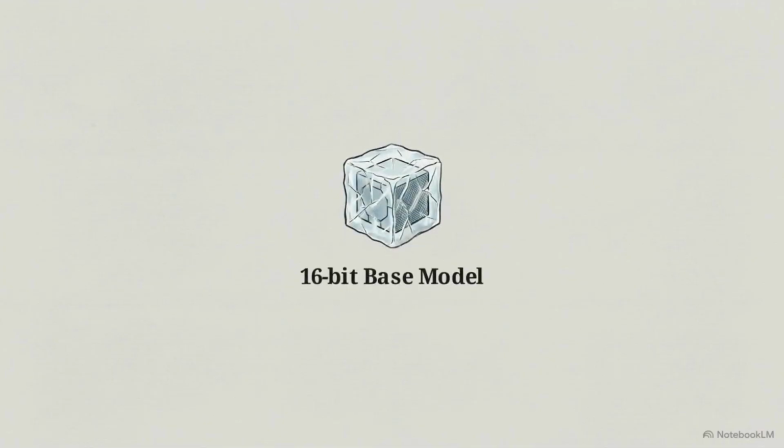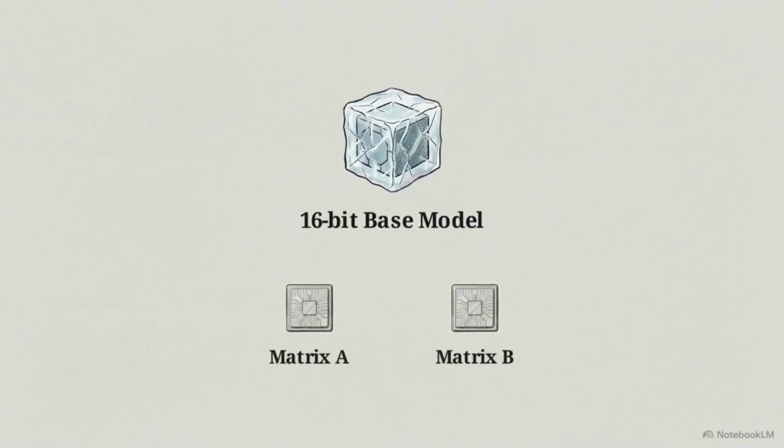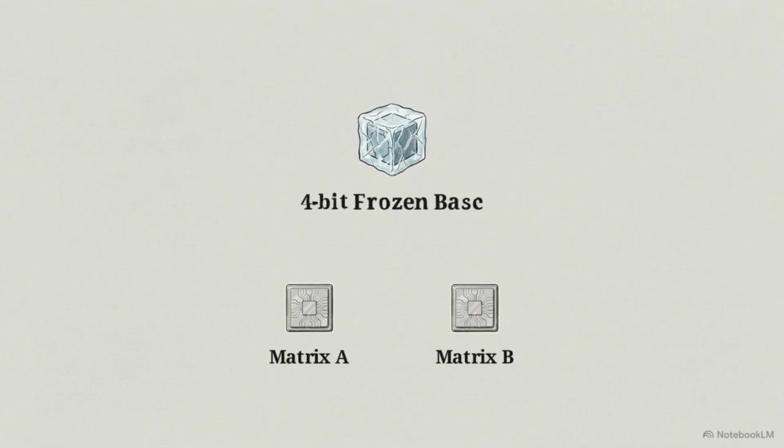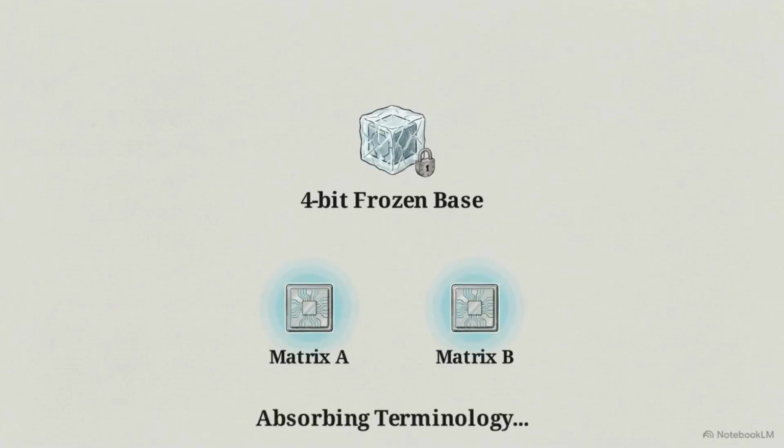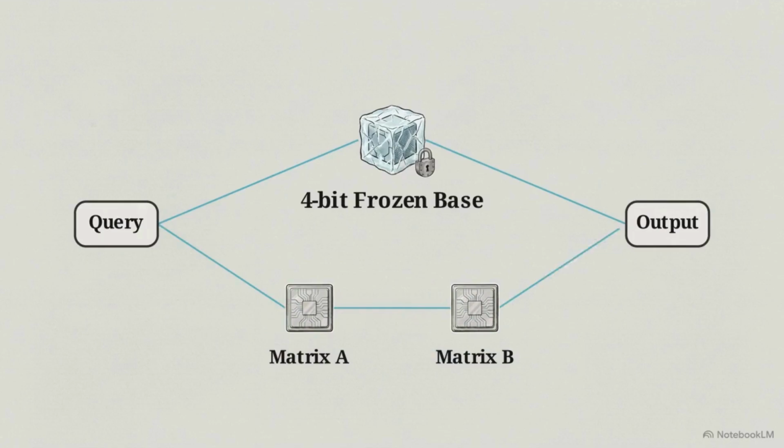With QLoRA, engineers attach a pair of tiny, low-rank matrices alongside the original weights. To save memory, the massive base network is quantized to 4-bit precision and frozen. Only these tiny adapter matrices update during training, absorbing new terminology while protecting the foundational logic.